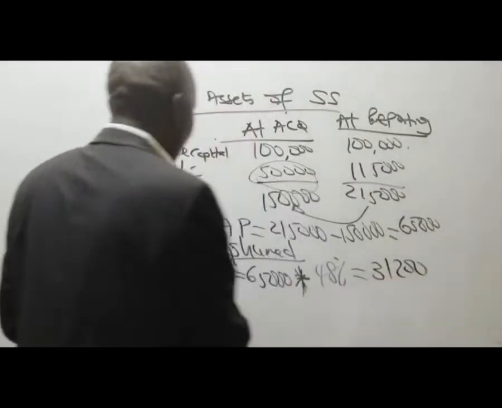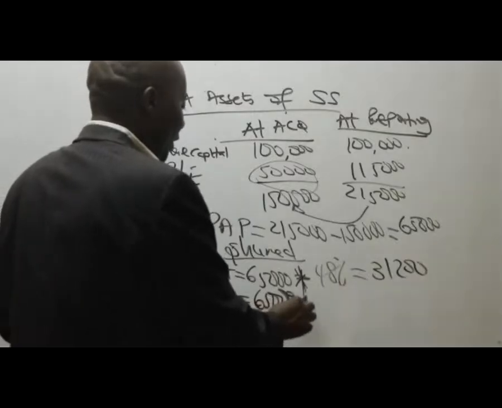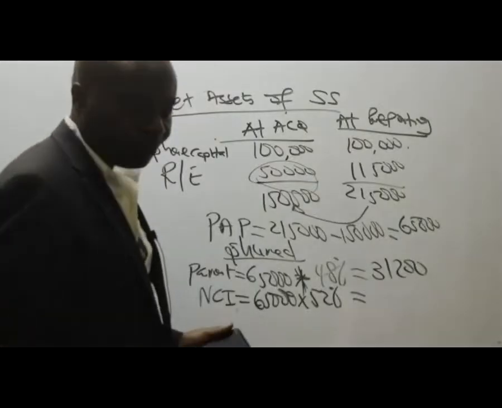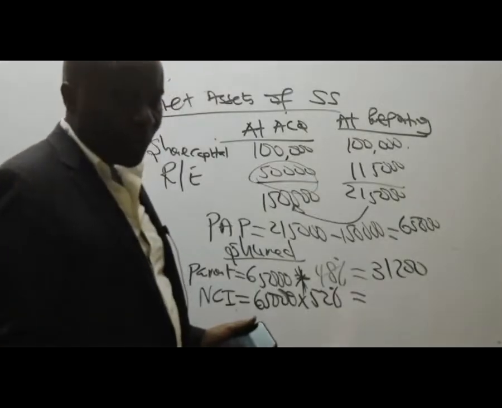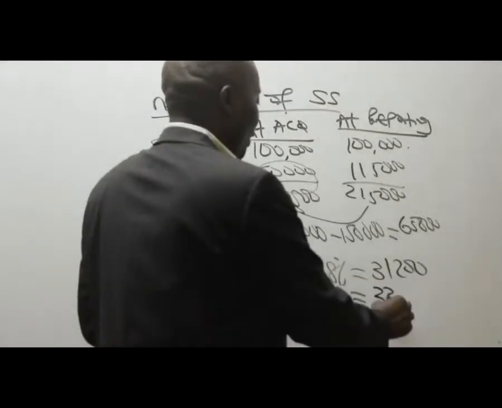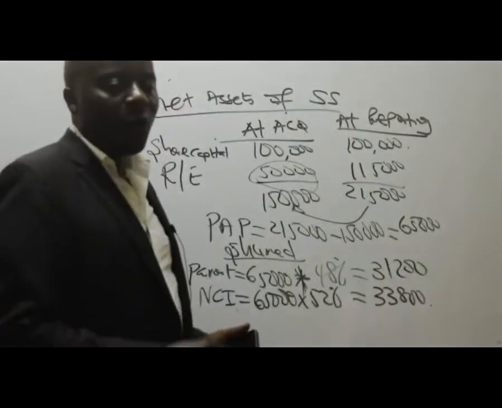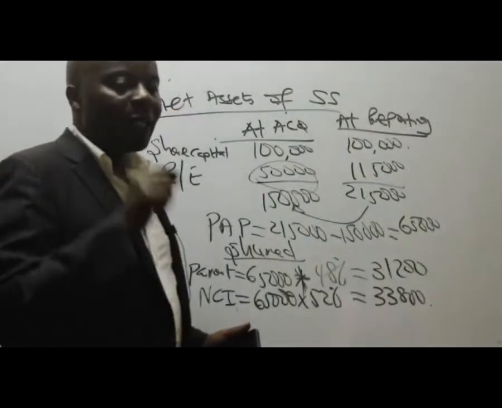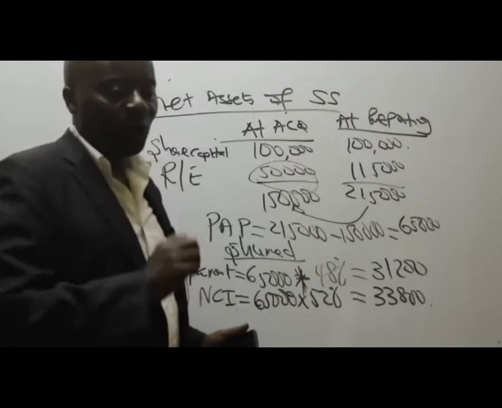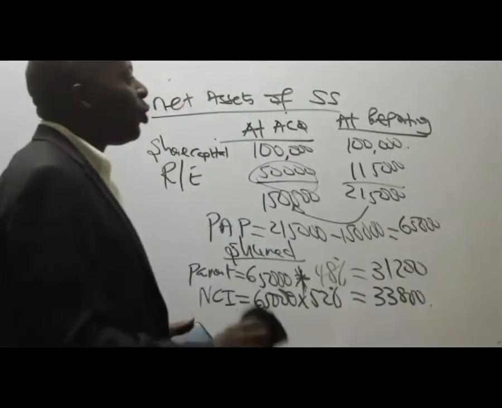31,200. And then we have NCI. NCI will be 65,000 times 52%, which will give us what figure? 33,800. Yes, that is true. 33,800. Thank you very much. After net assets, of course, we know the next thing will be goodwill. So I want to give you 1 minute to calculate the goodwill.